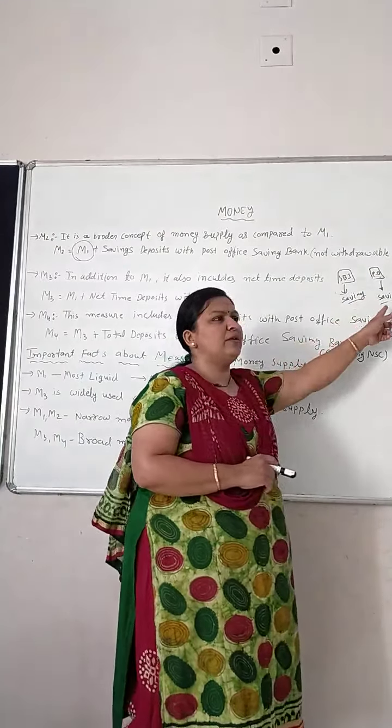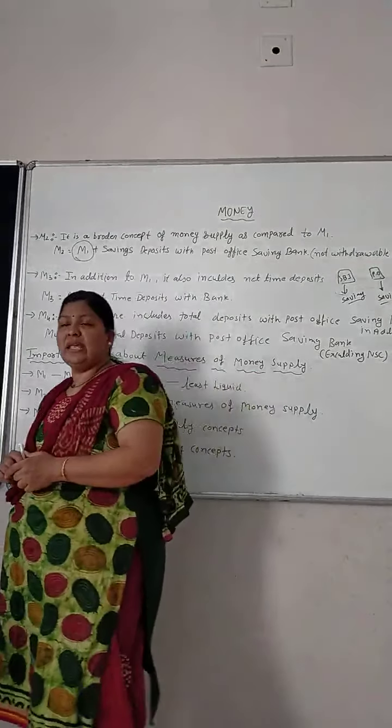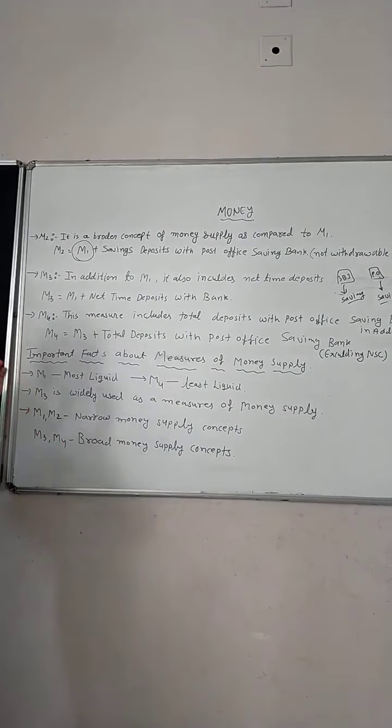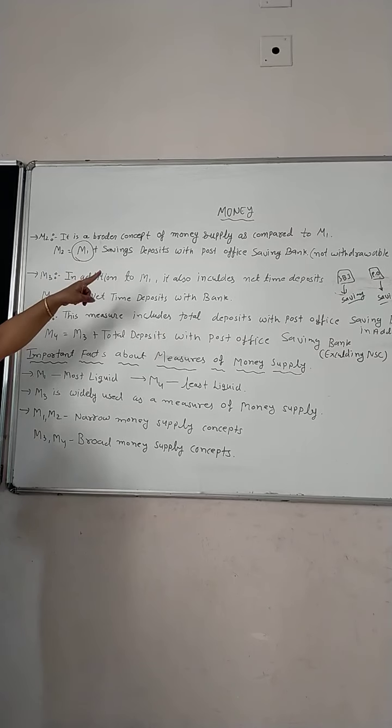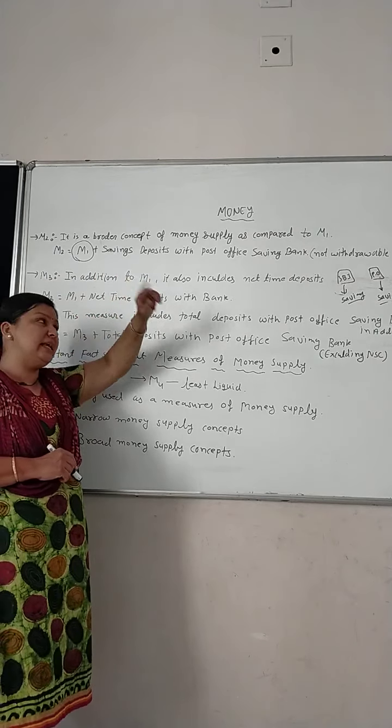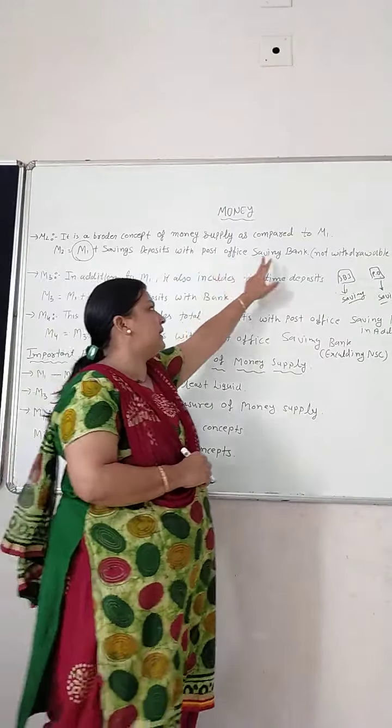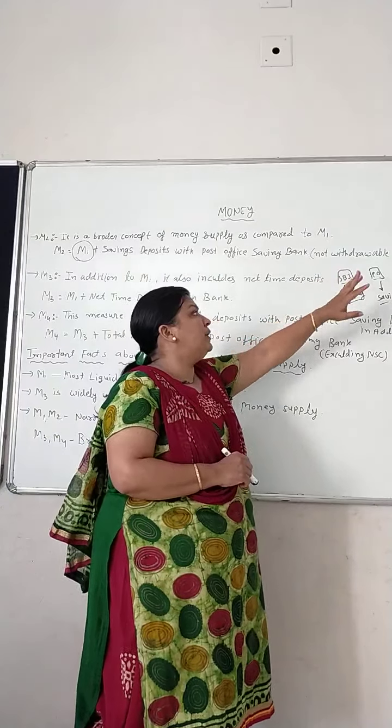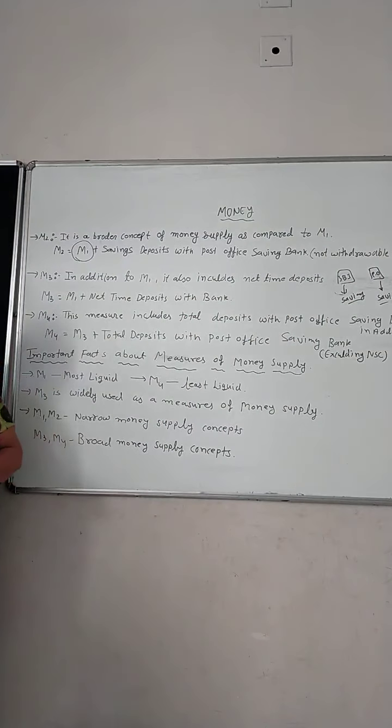So that is the main difference between these 2 savings accounts. In M2, it is M1 plus savings deposits with the post office savings bank, which are not withdrawable by checks. So they cannot be placed under demand deposits.